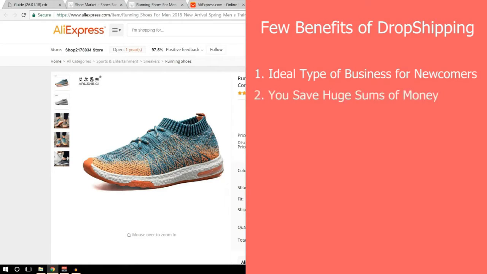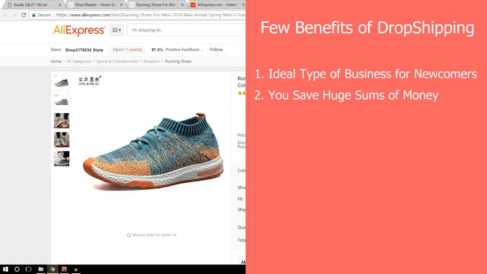The second benefit is you save huge sums of money. You don't own these products yourself, so you don't need to rent a warehouse. You don't need to buy items for your own stock. You only spend your money on the product after a customer has placed an order for it. So you'll never be in a position of having bought stock you can't sell.